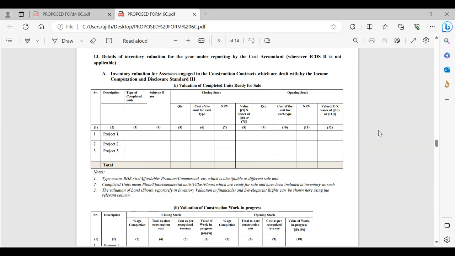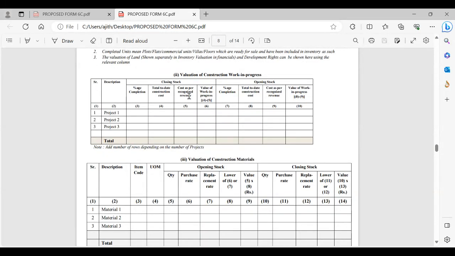Then for work in progress, I was mentioning it has to be valued at total to-date construction cost less cost as per recognized revenue. For that revenue, we were discussing stages of completion and how to take them. Project wise, project 1, project 2, project 3, whichever construction work in progress is under way, we have to take the percentage of completion.